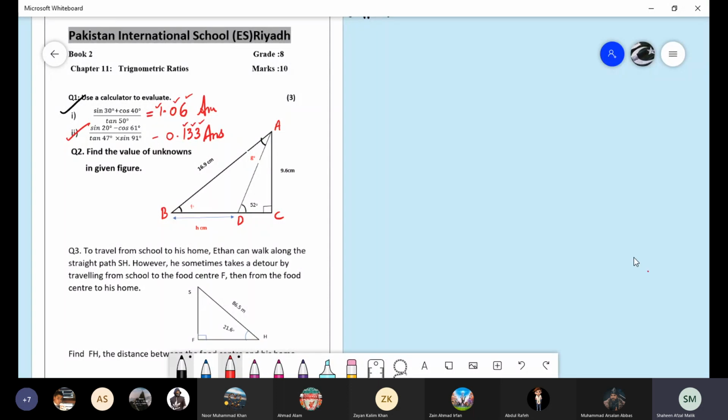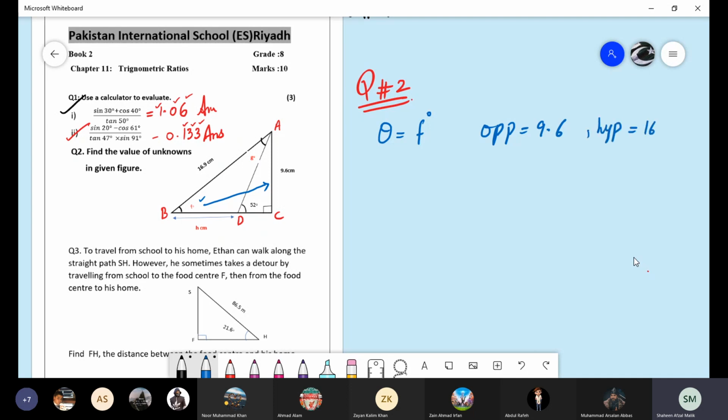Look at this one. First of all, if I tell you, boys, to please solve for the angle F, how will you solve it? Here, theta is equal to F, and the opposite side of theta is given, that is 9.6, and the side opposite to the right angle is given, that is called the hypotenuse, and that side is 16.9. Now tell me, opposite and hypotenuse come in which trigonometric ratio? This is sine theta.